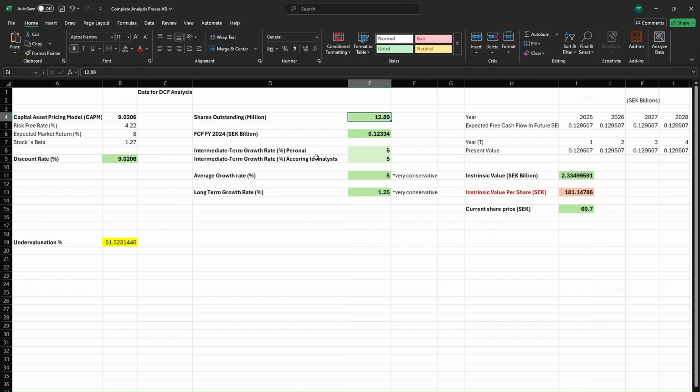There are two of these, as you can see here. One is personal, and one is according to analysts. In the personal one, I put 5% annual growth. According to analysts, they also expect around 5%. This is the average of those two. And for the long-term growth rate, I set it to 1.225% to be conservative.